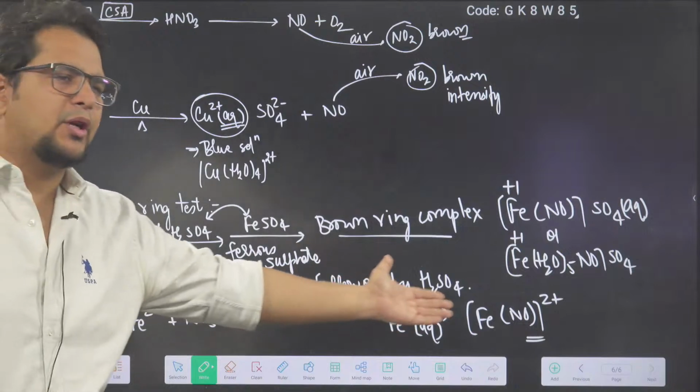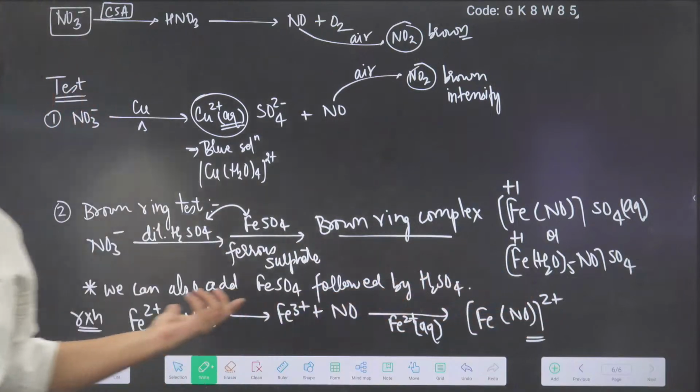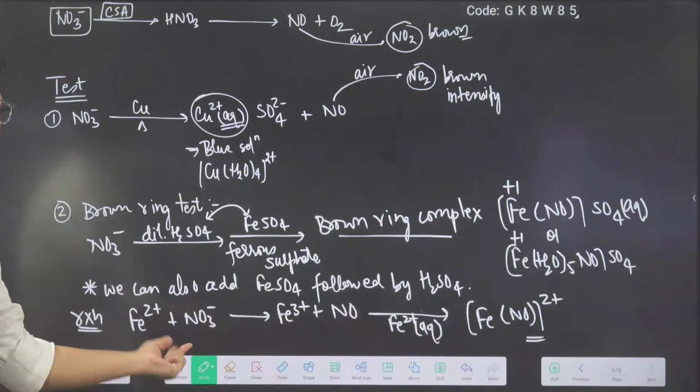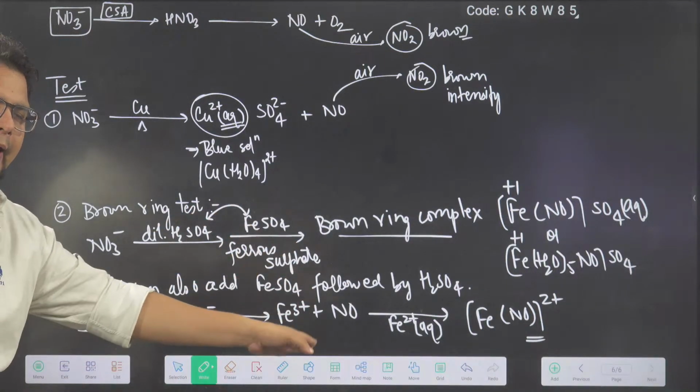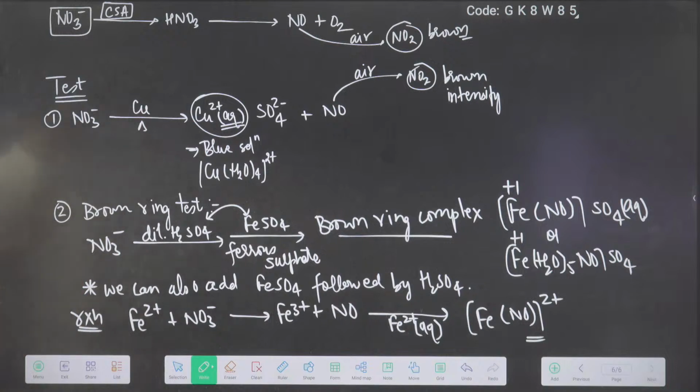For balancing, you can put a sulfate outside. This 2+ will be balanced by a sulfate 2-. But this is the reaction going on. Firstly, NO3- is reduced to become NO, and that NO forms a complex with Fe2+, that is called the brown ring complex. This is the reaction.